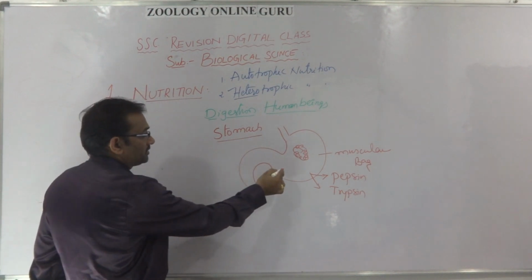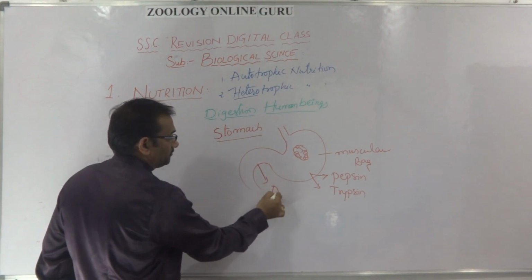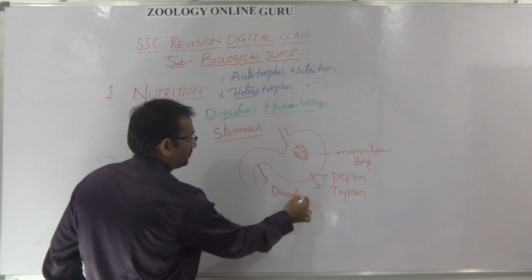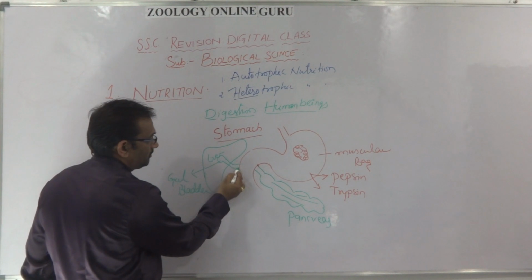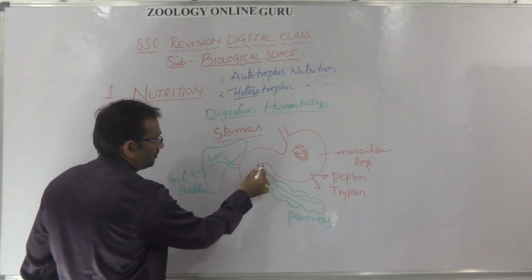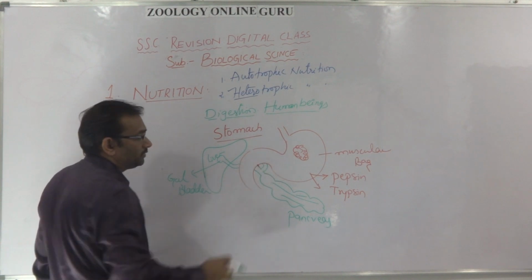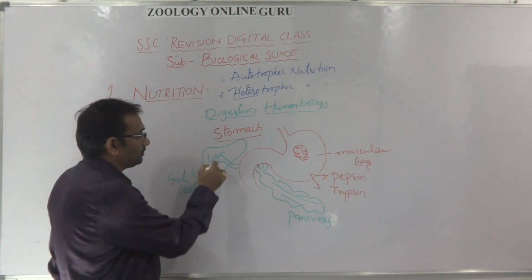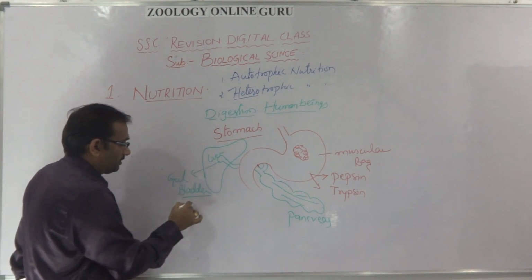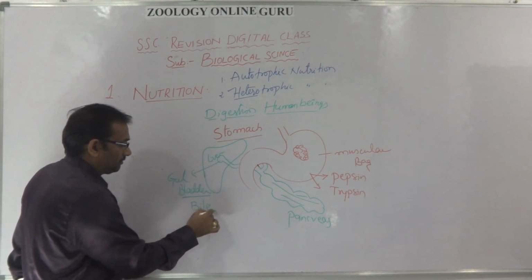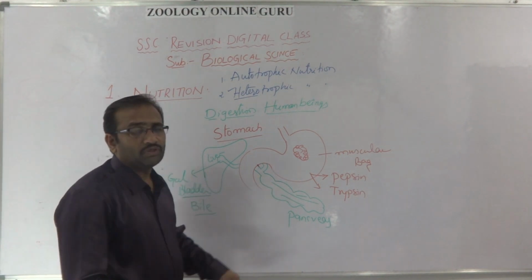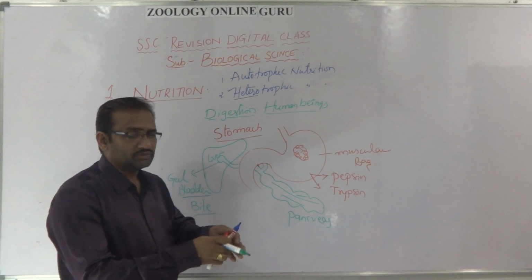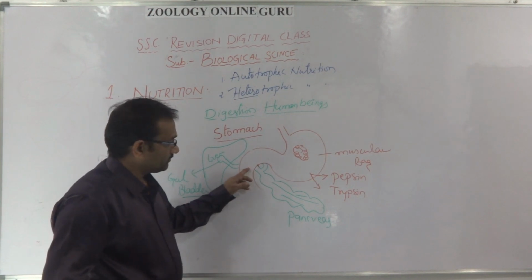Next part after the stomach is the duodenum. Important for your examination: the bile duct opens into the pancreatic duct. So the gallbladder containing bile juice and the pancreas containing pancreatic juice, the duodenum receives both bile juice and pancreatic juice.